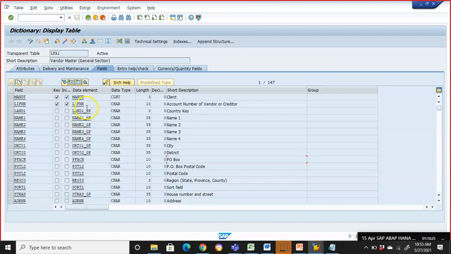See here we have LIFNR. LIFNR length is 10. So I'm giving LIFNR here because the vendor number length is 10 in the vendor table. That's the reason I've given it as LIFNR here.